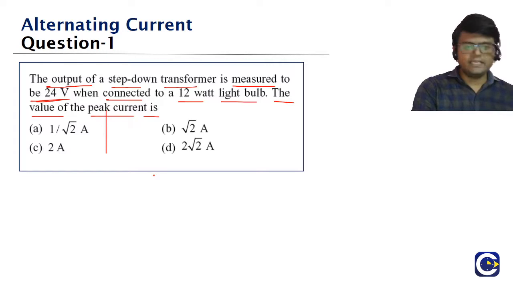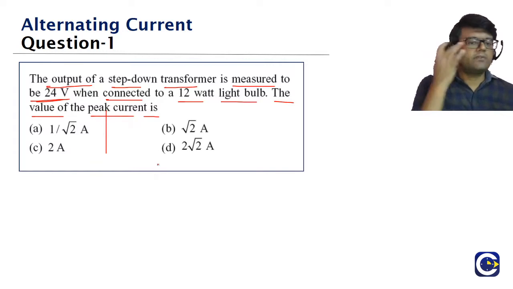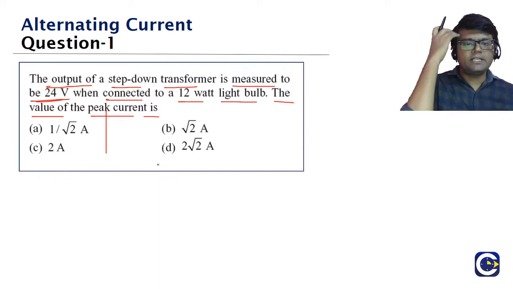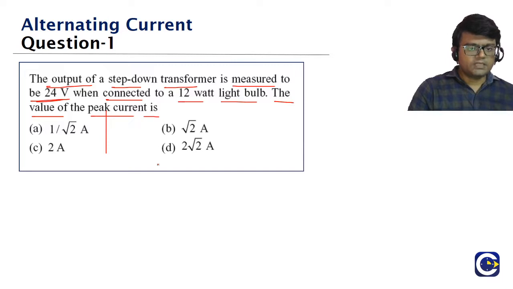Look at this question, guys. This is a kind of straight question. What is given to us? The output of the step down transformer is given as 24 volt, and the power is also given. What is the power, guys? 12 watt. We need to find the peak current value. Let's see if you can get the answer.